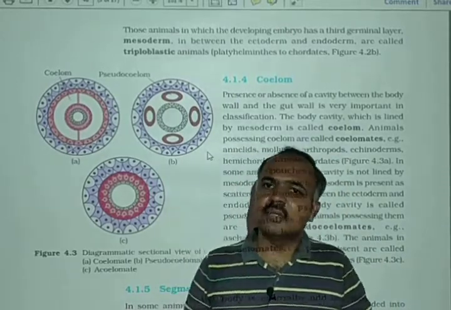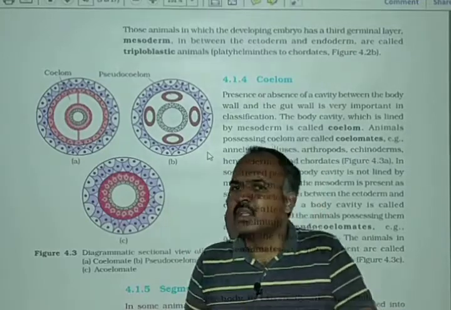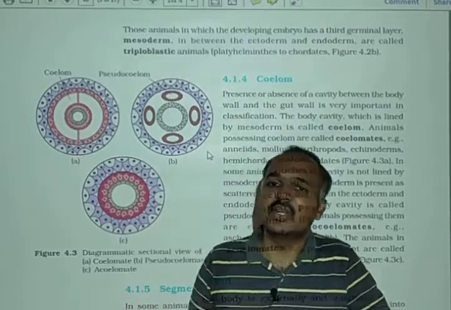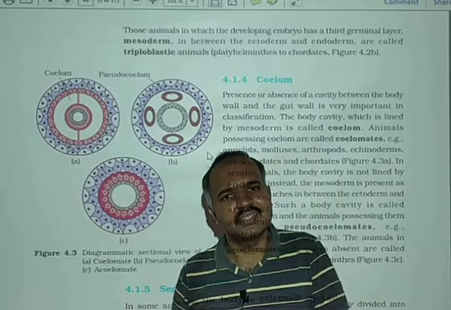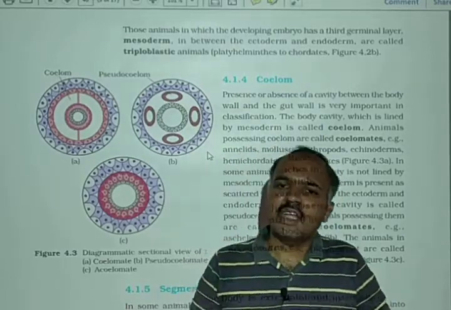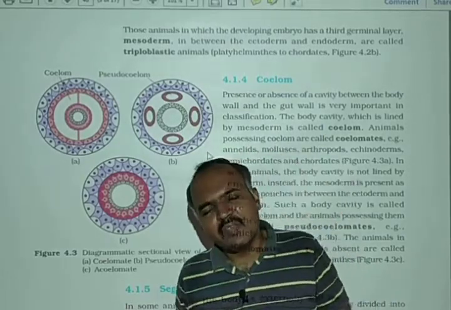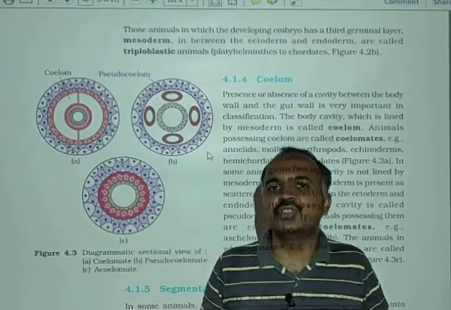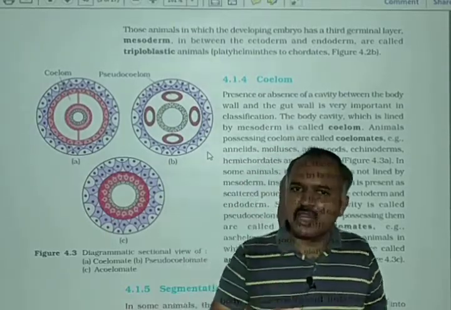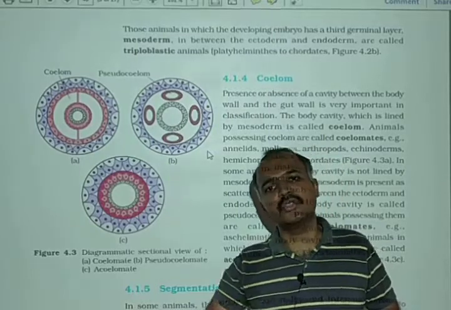So those organisms which do not have mesoderm at all don't have a coelom. They are known as acoelomate animals. And in some animals, even though they have mesoderm, they still do not produce a coelom.